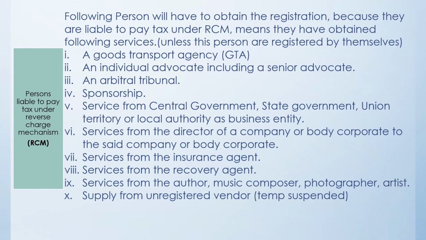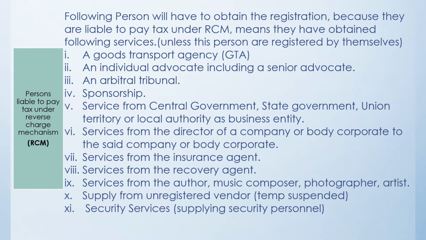Similarly, if you are purchasing material or getting services from an unregistered dealer, then you are also liable to pay the tax on the unregistered purchase. But at present, this tax has been suspended up to 30th of September 2020. Subsequently, what will happen? Only time will tell. Then the next one is security services. Take for example, you are having a society.